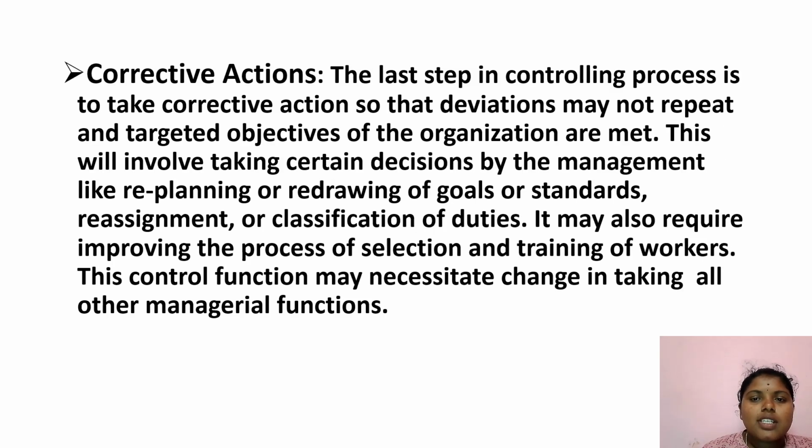Corrective actions. The last step in the controlling process is to take corrective action so that deviations may not repeat and targeted objectives of the organization are met. This will involve taking certain decisions by the management like replanning or redrawing of goals or standards, reassignment or clarification of duties. It may also require improving the process of selecting and training of the workers. These control functions may necessitate changes in all other managerial functions.